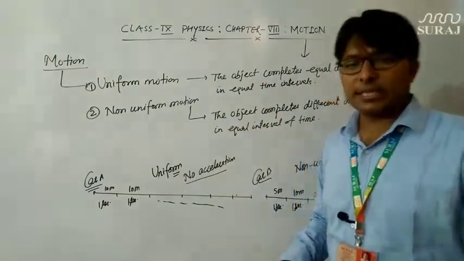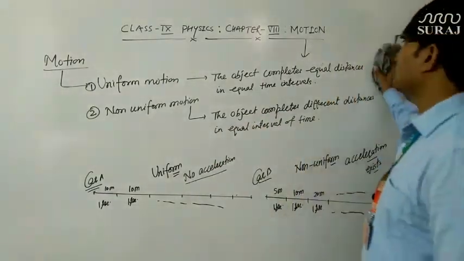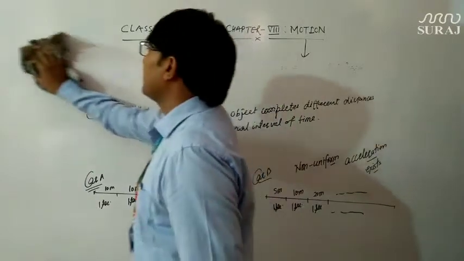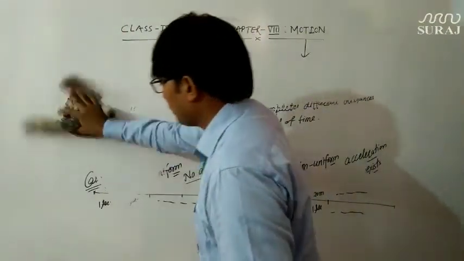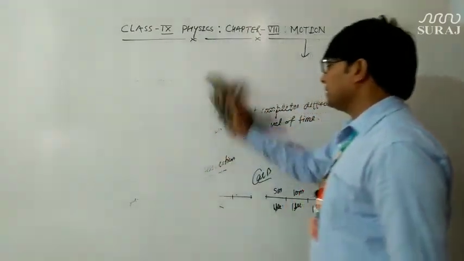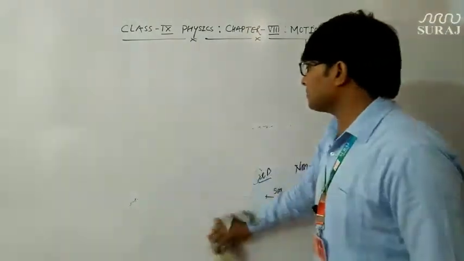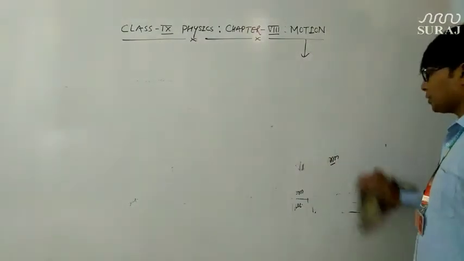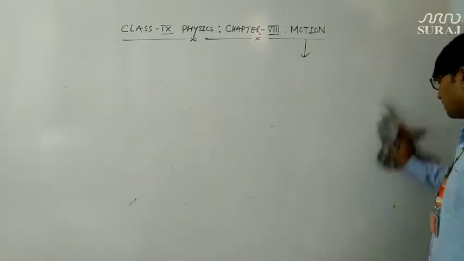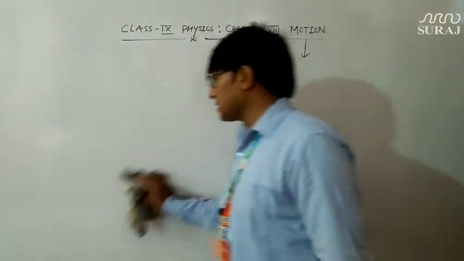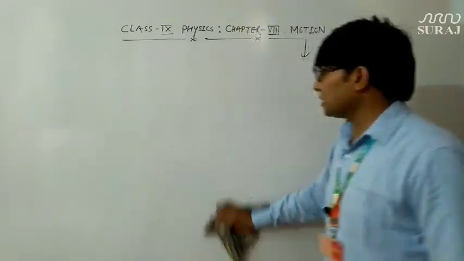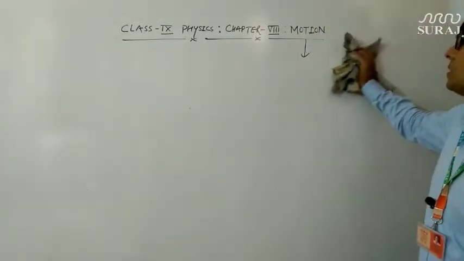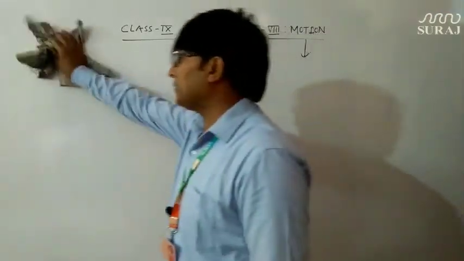Okay, so let us discuss the next topic, which is the terminology related to motion, or we can say we will define some important terms related to motion. First we are going to discuss what is distance and what is displacement, thereafter what is speed and what is velocity, and at last how acceleration can be defined.